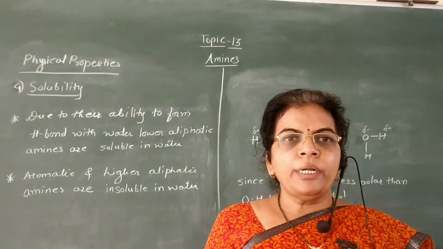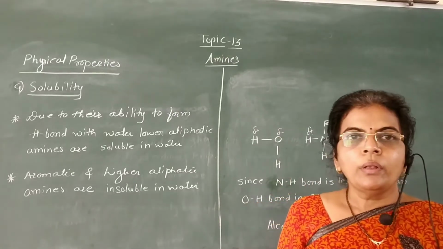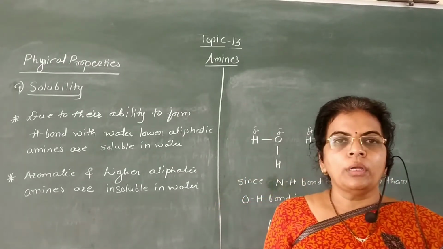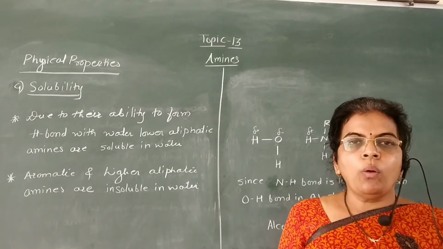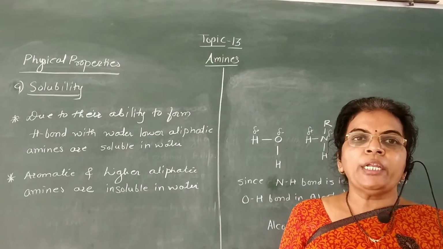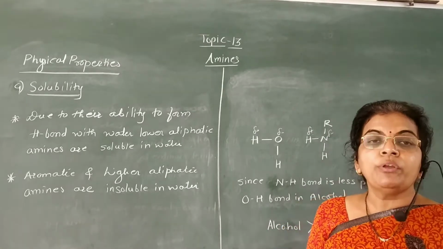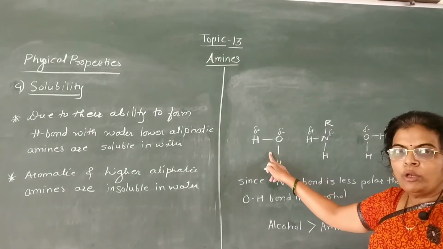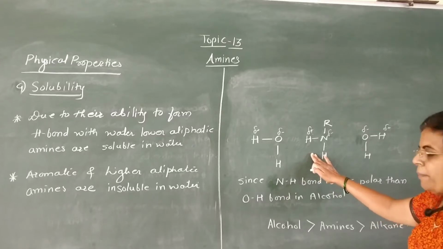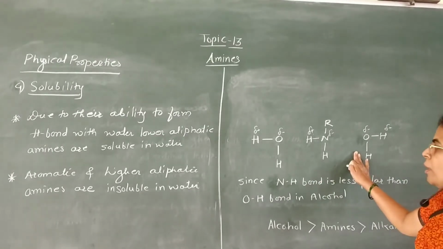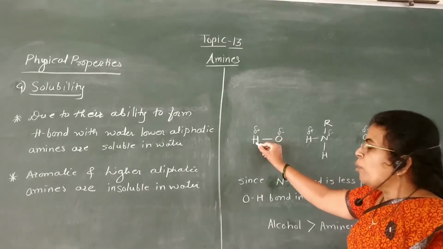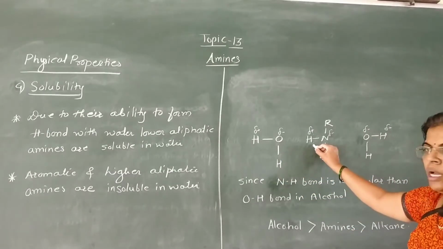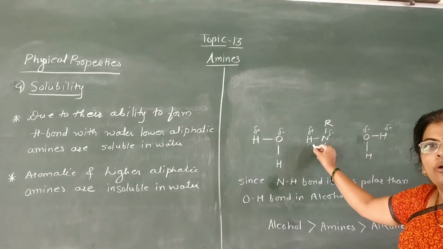Next physical property is solubility. Lower amines are soluble in water because they have the ability to form hydrogen bonding with water. Here, this is a water molecule and this is a primary amine. The OH bond in the water molecule is polar, and the NH bond in the primary amine is also polar.